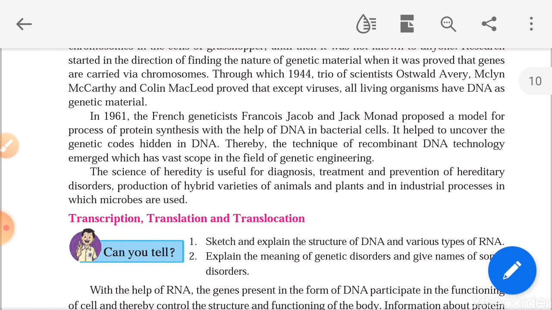Genetic codes means that in it there is the bonding of A, T, G, C. Adenine combines with thymine, cytosine with guanine. So all this information is stored in the form of code that is called genetic code. Thereby the technique of recombinant DNA technology emerged, which has vast scope in the field of genetic engineering.